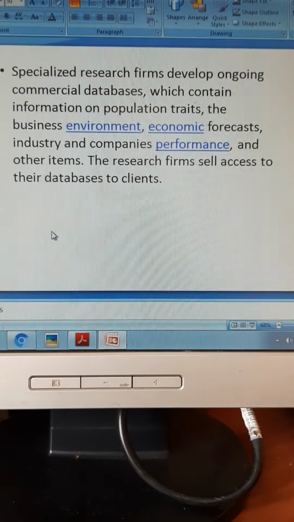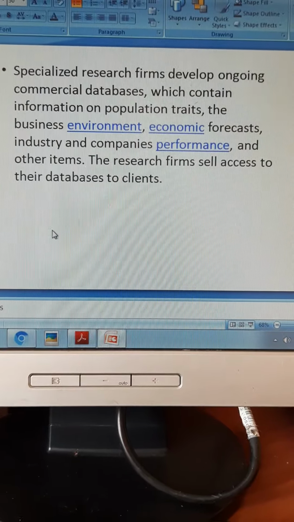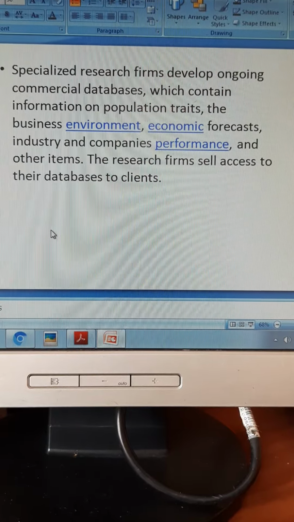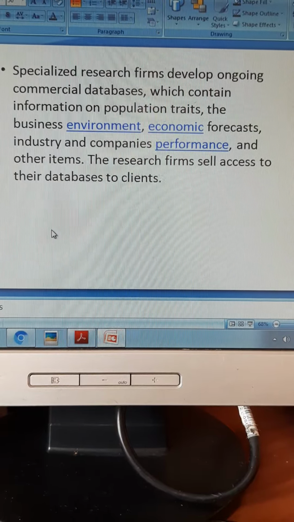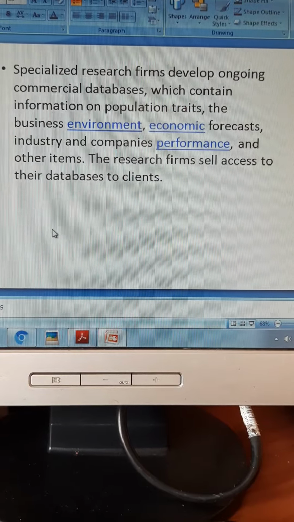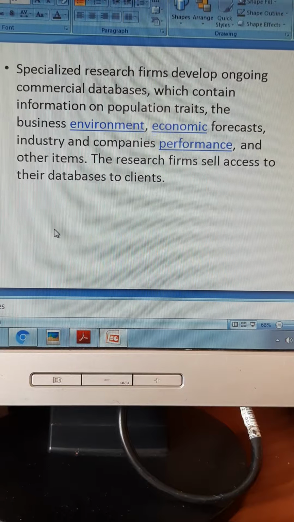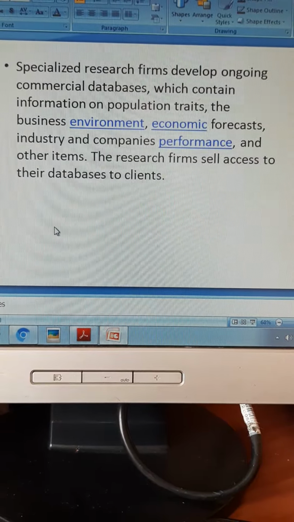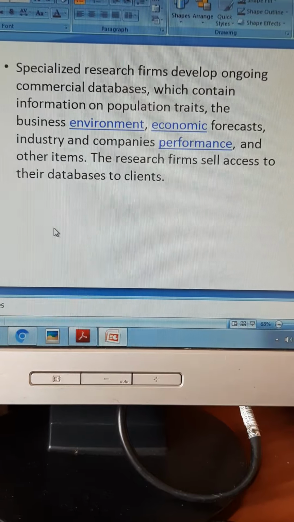So specialized research firms develop ongoing commercial databases which contain information on population traits, business environment, and economic forecasts, and they sell it. This is a global information system.